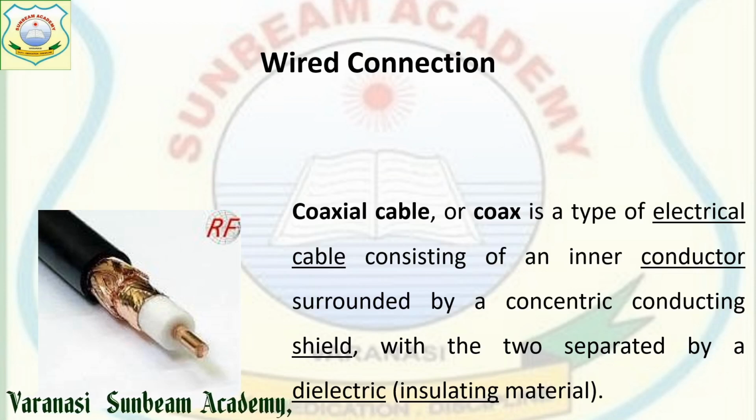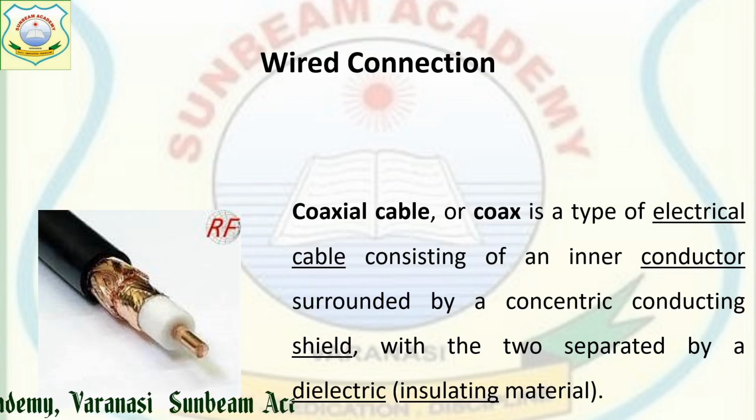So it's a type of electrical cable which has an inner conductor, that copper wire, surrounded by a concentric conducting shield. As I told you, if you peel off your net cable wire, you can see this type of cable, and it is separated by dielectric insulating material.